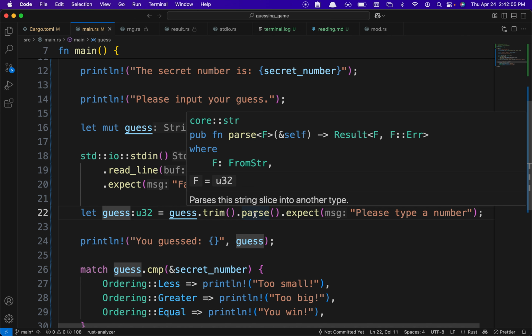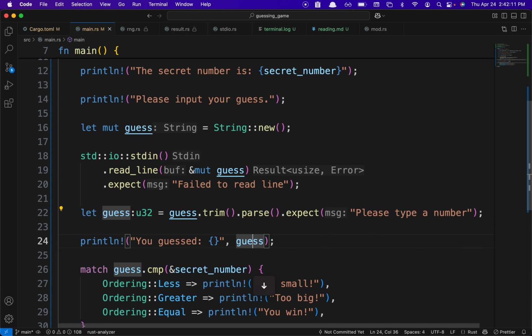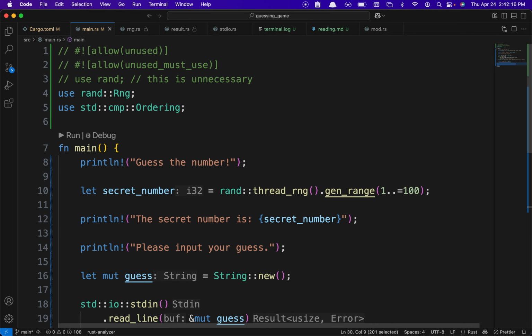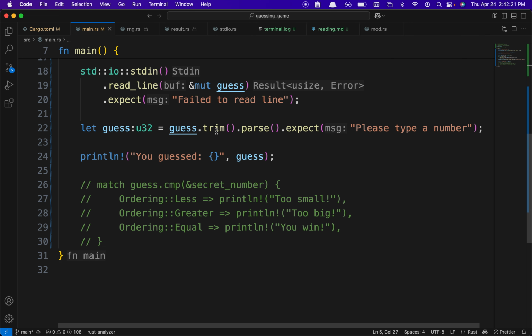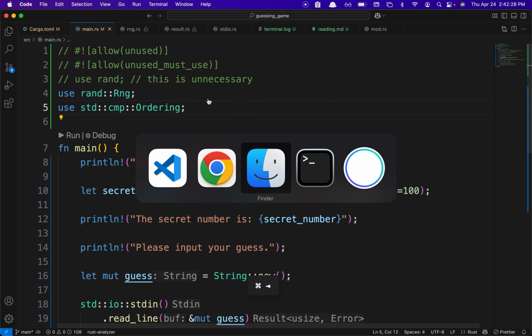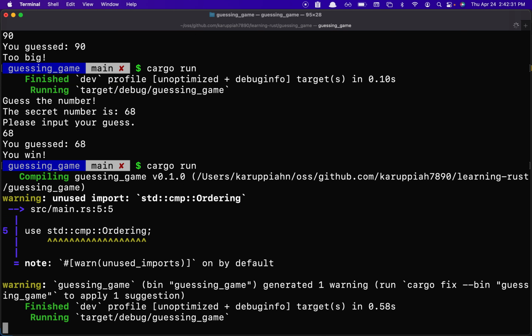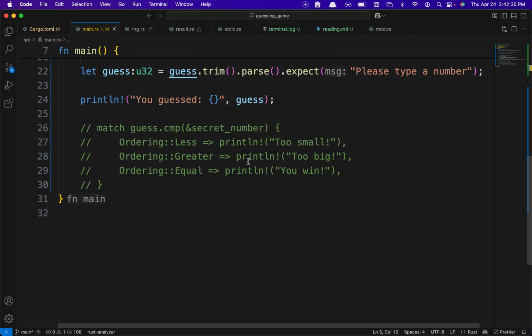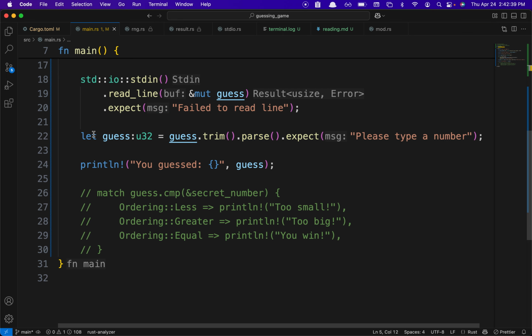Parse the string into an integer, a float, a boolean. I was just wondering how that worked. For example, let me actually remove this and comment this out, and then you can have this. Let's see what it says. Cargo run. It has a warning, but it runs, right? So now it says parse and it passes this into an unsigned